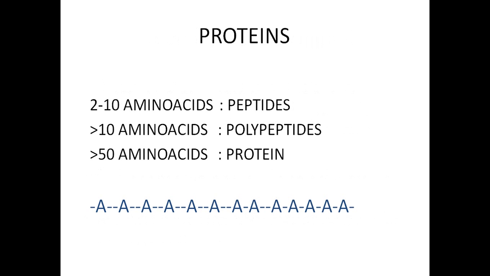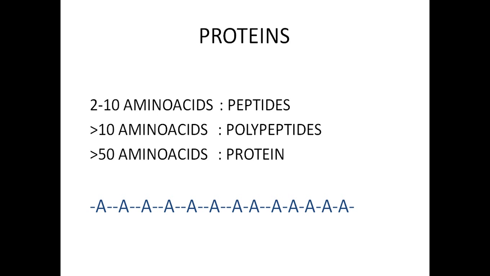Now if you see the proteins, they are made up of amino acids. You should understand certain terms called peptides, polypeptides and protein. When you call a substance a peptide, the compound is made up of 2 to 10 amino acids.